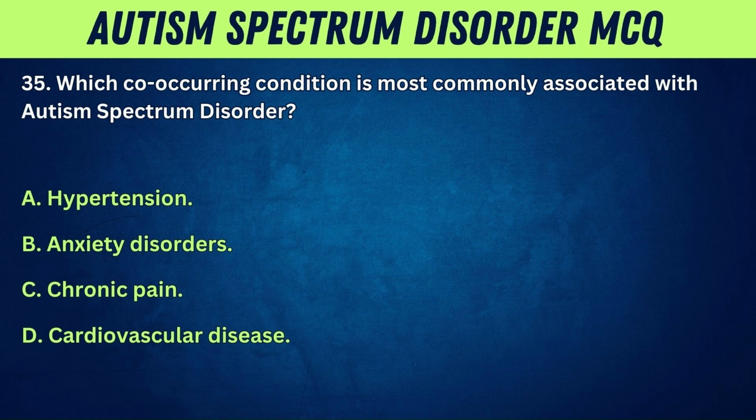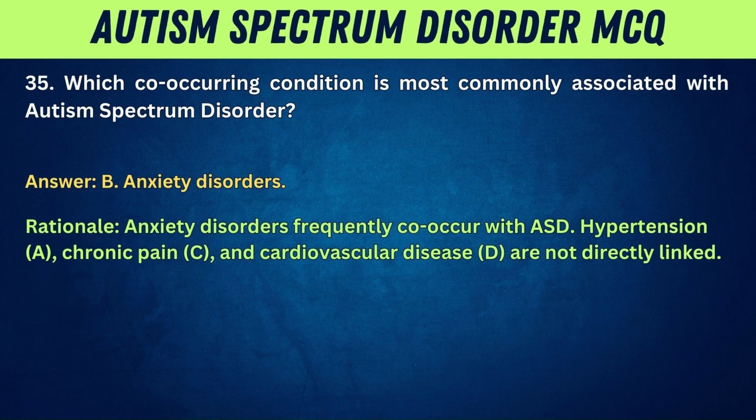C. Chronic pain. D. Cardiovascular disease. Answer: B. Anxiety disorders. Rationale: anxiety disorders frequently co-occur with ASD. Hypertension, A, chronic pain, C, and cardiovascular disease, D, are not directly linked.